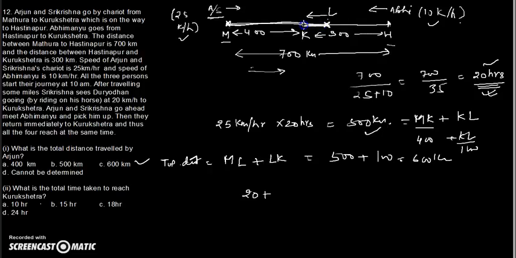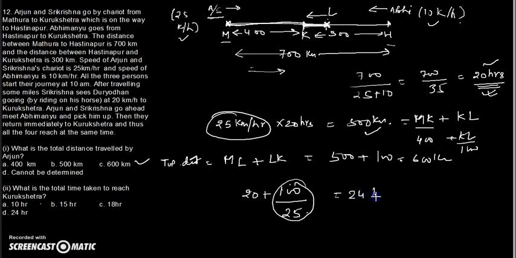To cover this distance, we know that the distance is 100. And if you divide by the speed, because they are traveling on a chariot at a speed of 25 km per hour, distance divided by speed will be the time, and this will give you 4 hours, so 24 hours in total. Hope you understood that it will take 24 hours to reach Kurukshetra. The question, although it seems very long, has an answer that is very approachable and easy.